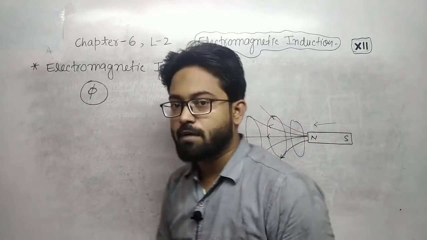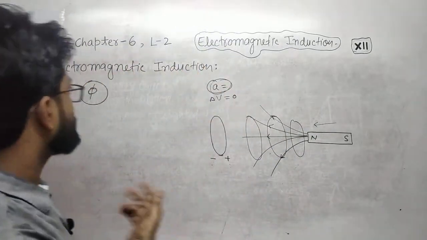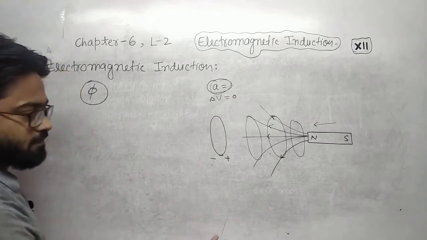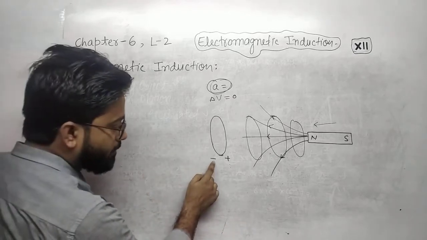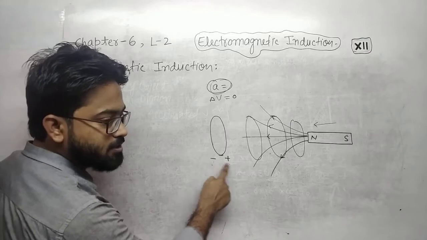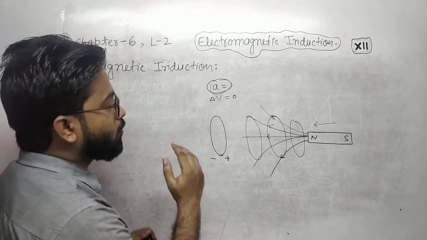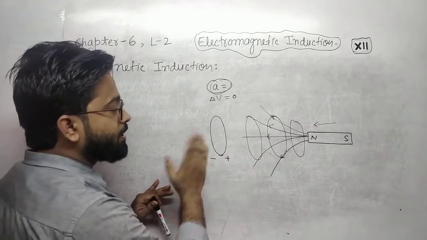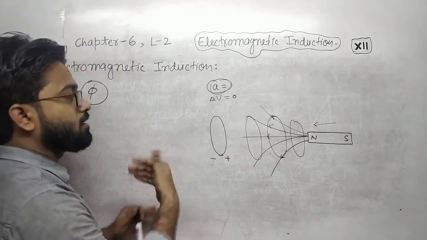Now, if we talk about the definition of electromagnetic induction, it is the phenomenon of producing polarity, positive or negative, when a magnet is suddenly moving toward the coil.